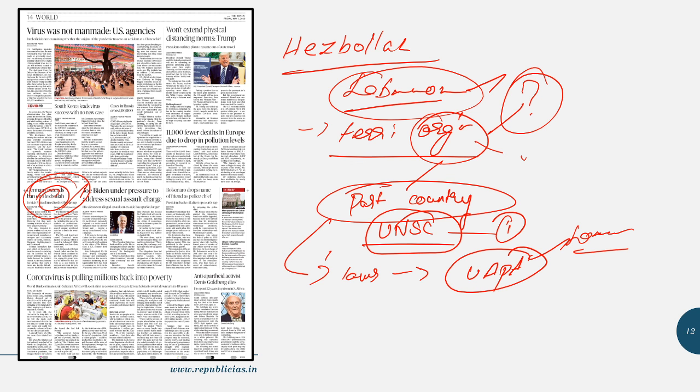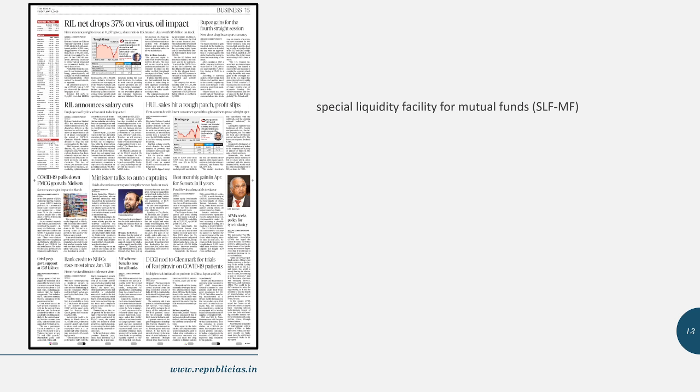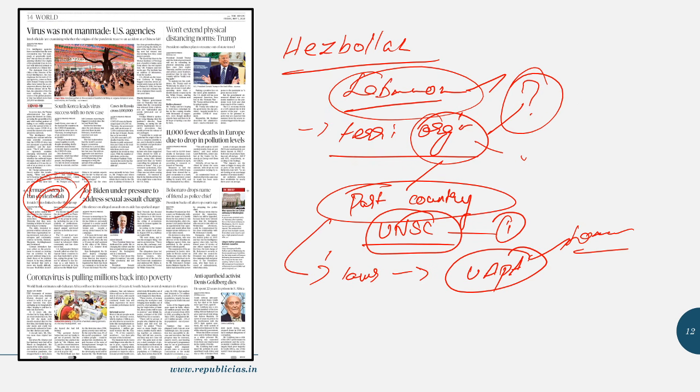Fine. Anyway, the next news item reads that coronavirus is pulling millions back into poverty, estimates the World Bank. Again, it's a self-explanatory article which I want you to go through on your own. There's not much conceptual content in it that requires an explanation. Fine, so go through it by yourself.